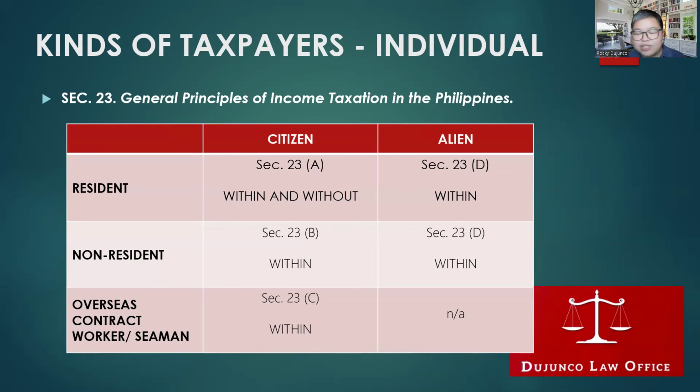Oh, by the way, for those taking the 2024 bar exam, please take note that the cut-off date for rules and jurisprudence for the 2024 bar exam is June 30, 2023. So what does that mean? That means that only amendments introduced by the TRAIN law and CREATE law are included in the 2024 bar exam.